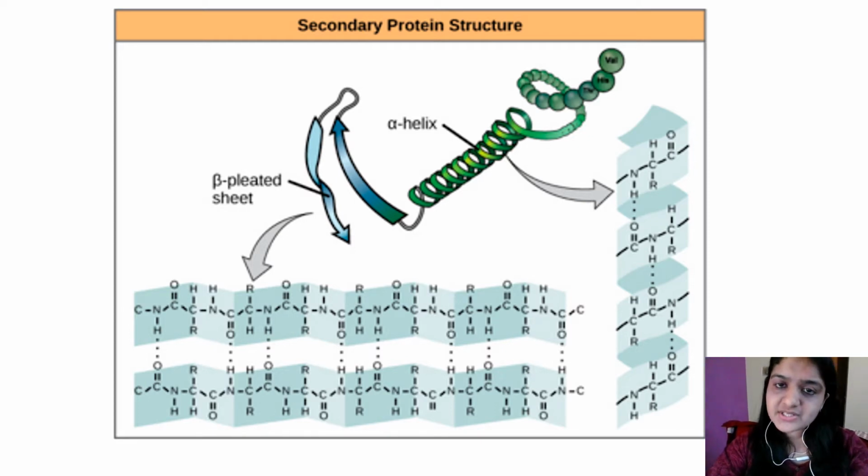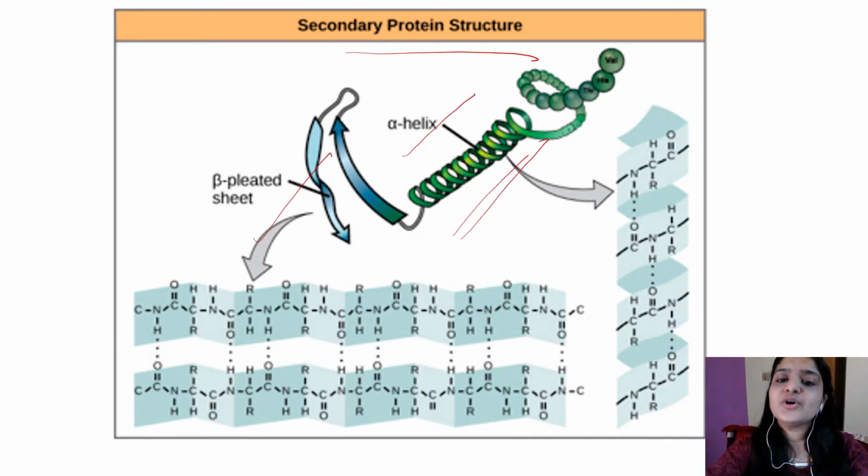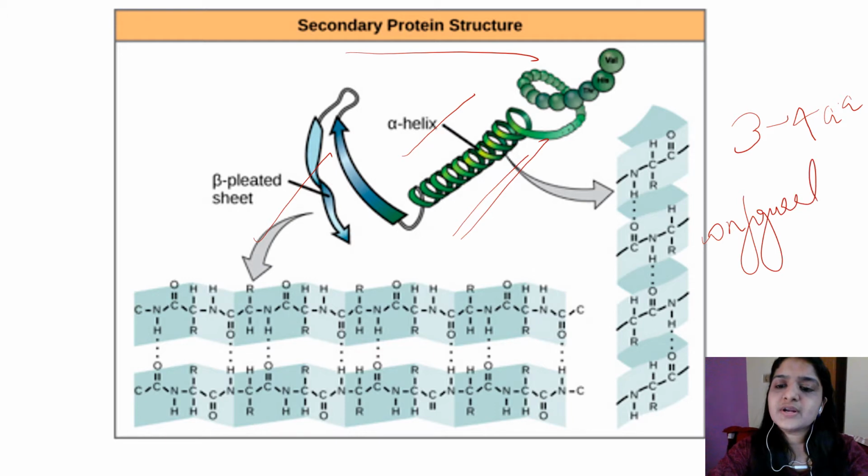So primary structure is mainly the linear sequence of amino acids, whereas in secondary structure, the examples are alpha helix and beta sheets that show the configurational relationship of amino acid residues which are about 3 to 4 amino acids apart in linear sequence. Okay, so it shows the configurational relationship of residues of 3 to 30 amino acid residues which are 3 to 4 amino acids apart in linear sequence.